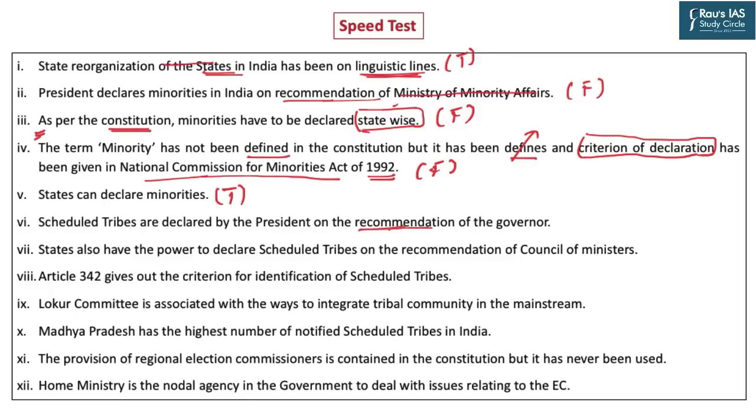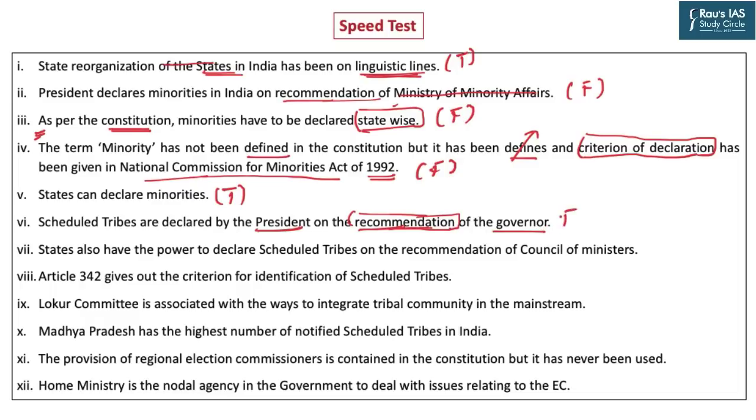Scheduled tribes are declared by the President on the recommendation of the governor. See, scheduled tribes are declared by the President. But this term here, recommendation, makes the statement incorrect. Scheduled tribes are declared by the President in the states and union territories. So states and union territories are the units for declaration of scheduled tribes. They are declared state-wise. And in the case of a state, the President consults the governor. The President has to consult the governor, not necessarily take the decision on the recommendation of the governor. The governor does not recommend to the President, rather, the President consults the governor. It's not the same thing.